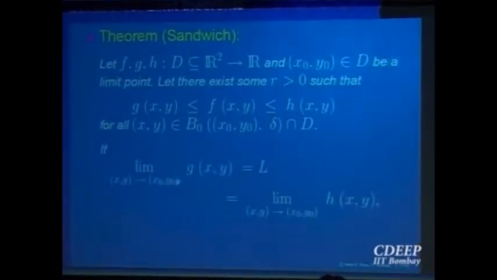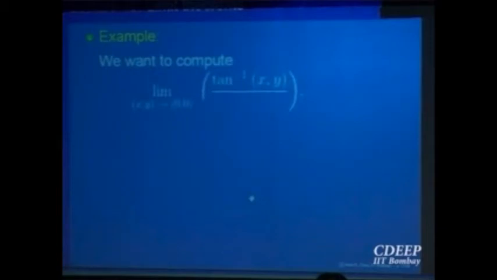So that is, g has limit L, h has limit L, then the function f(x,y), as (x,y) goes to (0,0), will have a limit L. That is the sandwich theorem. So one simple application of this, how is this useful?